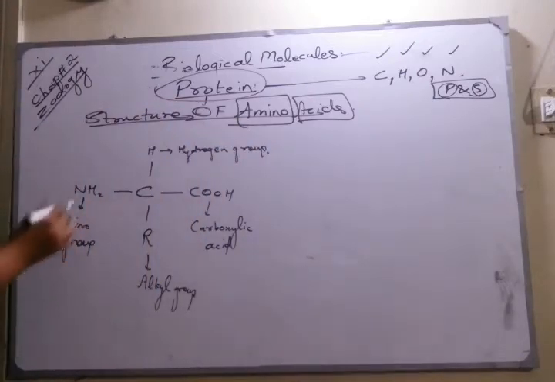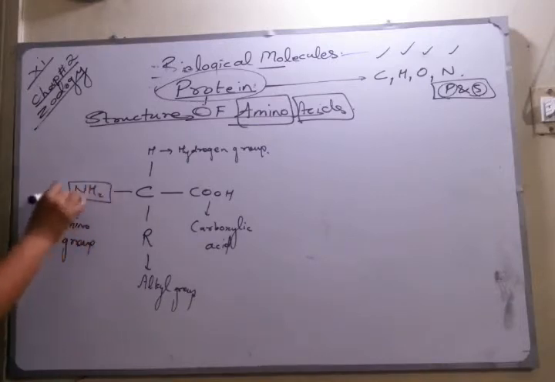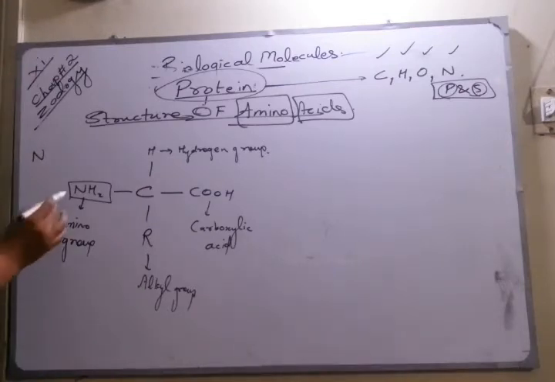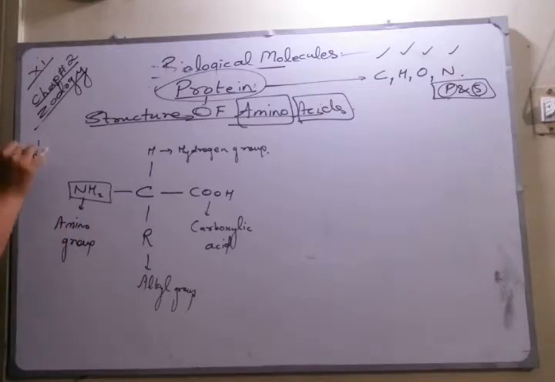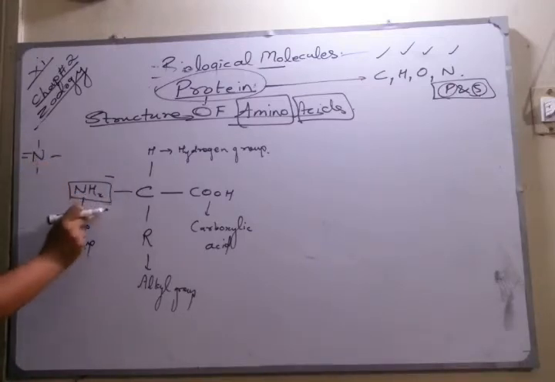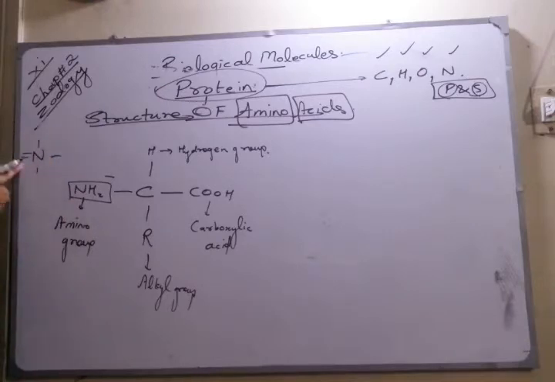So the amino group is made up of nitrogen. Nitrogen has how many valence electrons in the outermost shell? It has 5 valence electrons, but over here we have only 2 bonds. It has 3 unpaired electrons. The 2 would be filled, but 1 would be left, which is a lone pair, so it is referred to as partially negative.